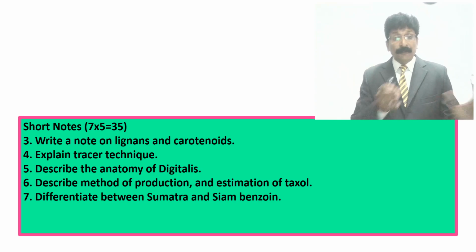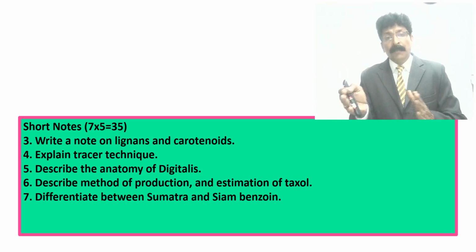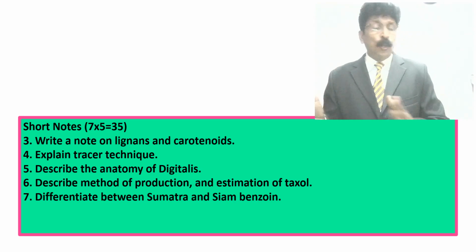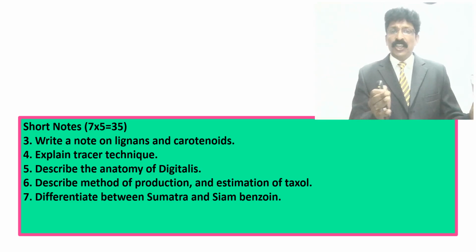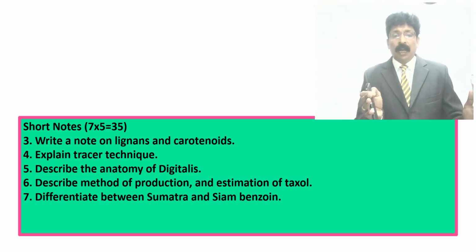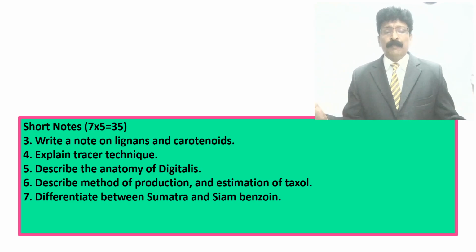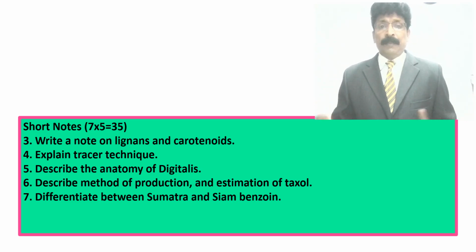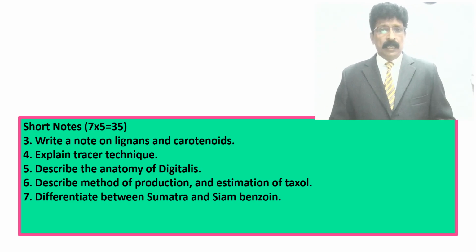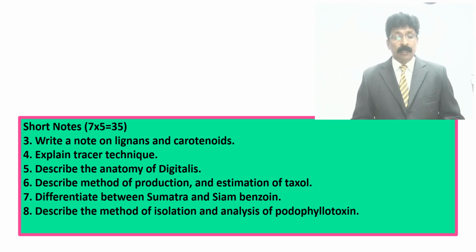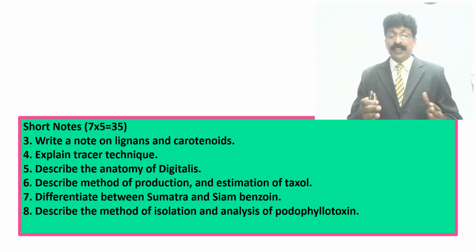And differentiate between Sumatra benzoin and Siam benzoin, the 2 species which are available as a resin and have very interesting medicinal value. What is their difference by means of botanical source, chemical constituents and uses? All these things can be explained. Differentiate, 5 mark question.